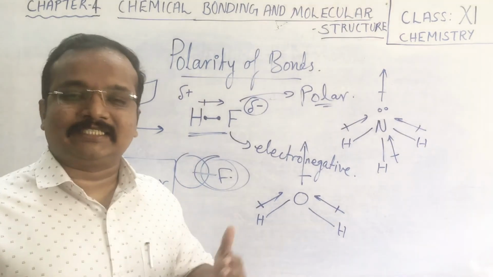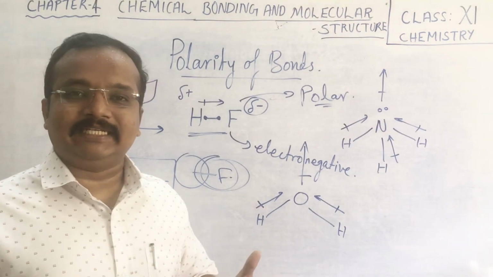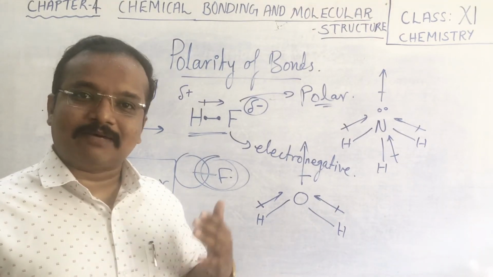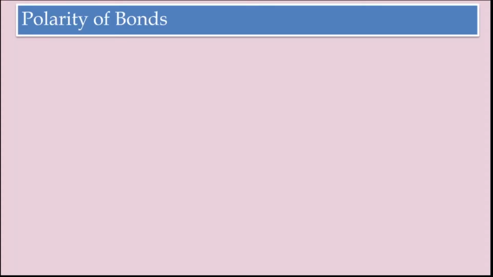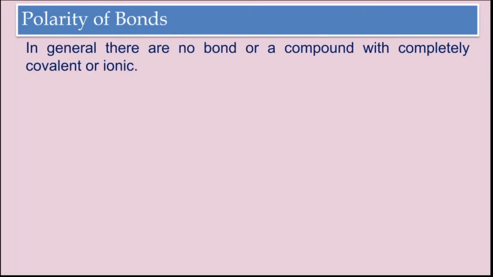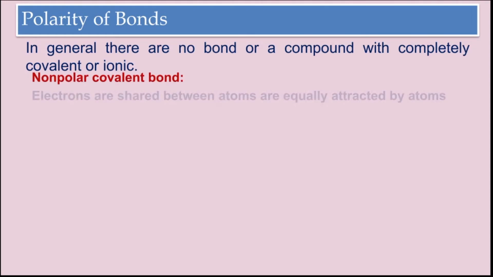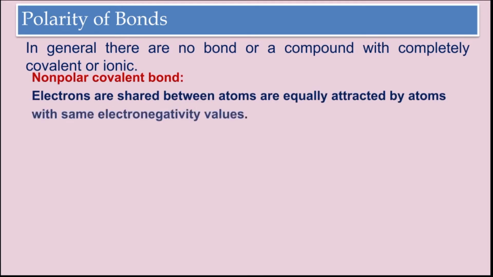Now children, let us discuss the dipole moment in detail with the help of some examples. So students, in general we can say that there is no bond or compound that is completely covalent or ionic. Now let's see what we mean by non-polar covalent bond. Electrons shared between atoms are equally attracted by atoms with the same electronegativity values. That is called a non-polar covalent